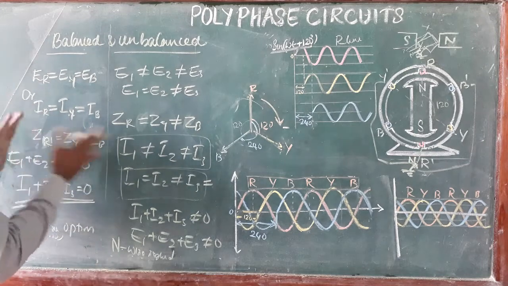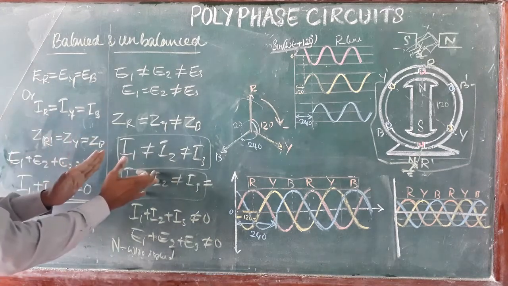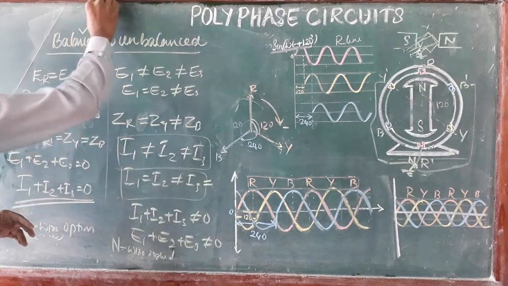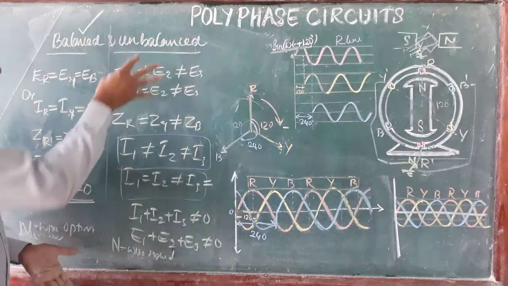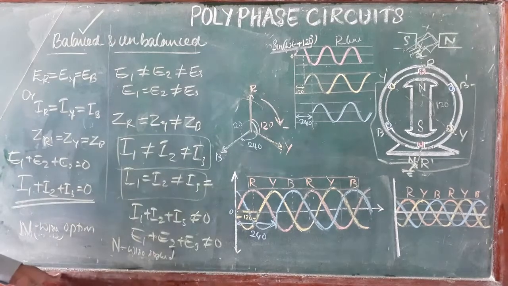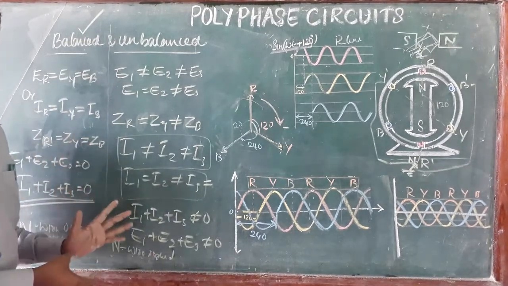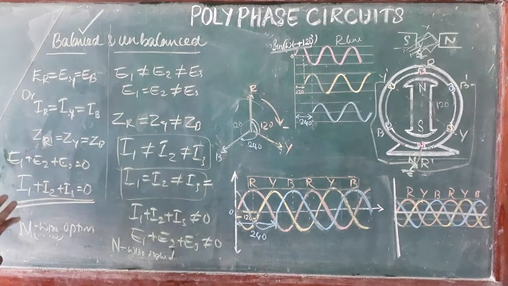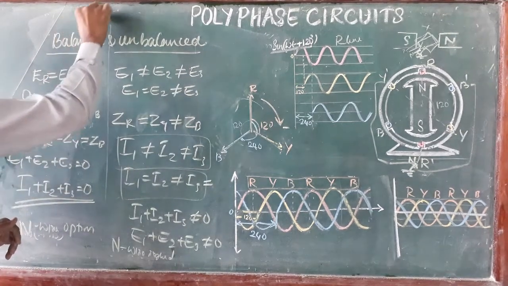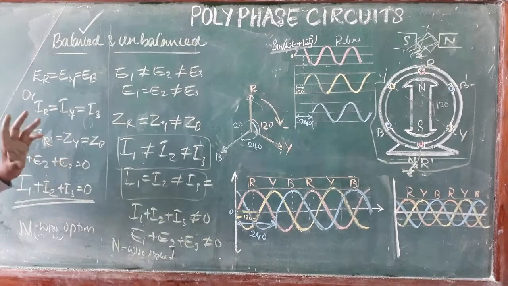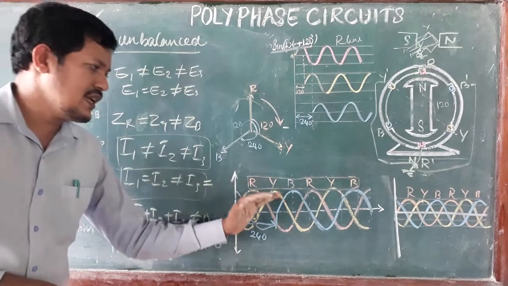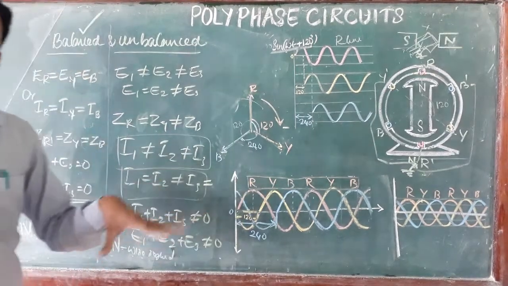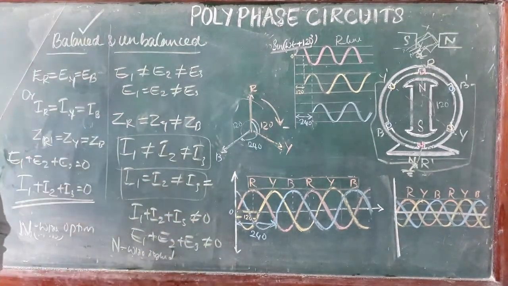So these are the two conditions, balanced and unbalanced. We always require the balanced condition. In this condition the system requires less attention, because in the unbalanced condition there are different currents and different voltages, and the load requires more attention. So how do we get the balanced condition? We have to distribute the loading arrangements equally among the R phase, Y phase and B phase, that is line 1, line 2 and line 3, and then the balanced condition is available automatically.